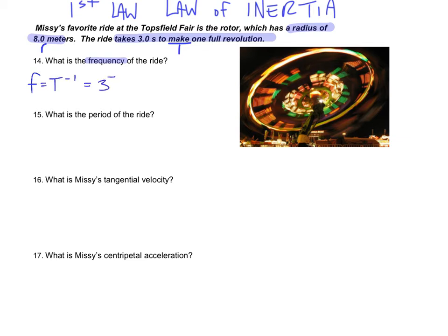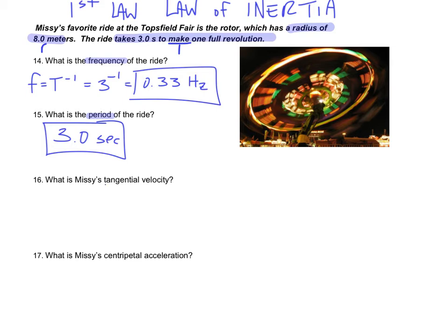So it's 3 raised to the negative 1, or 1 divided by 3, and that gives me a frequency of 0.33 hertz. Number 15 is asking for the period. Well, we already determined the period. It was given to me directly in the question. The period, the time it takes to complete 1 revolution, that is 3 seconds.